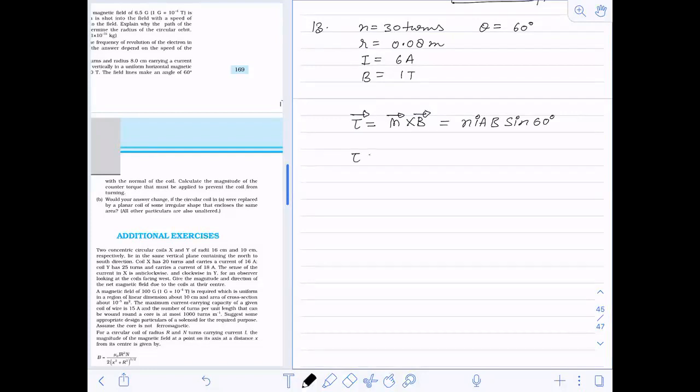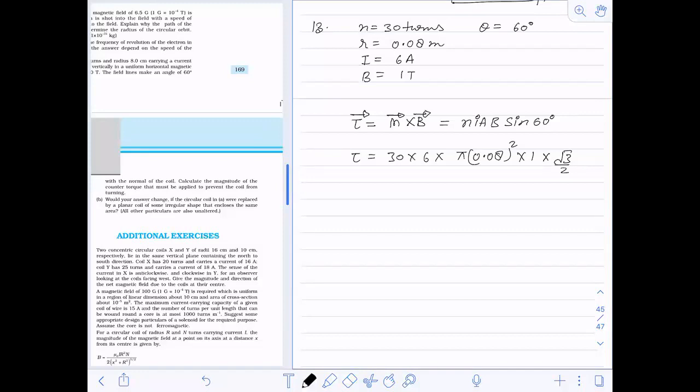Now tau will be equal to: n value is 30, I is 6, area is pi r square, so pi into 0.08 square, magnetic field 1, and sine theta is 0.866, root 3 by 2. This is the torque. Can you all calculate this? Shall I leave it now? NIAB into sine theta will be there, dear. Not only NIAB, it should be NIAB sine of theta.